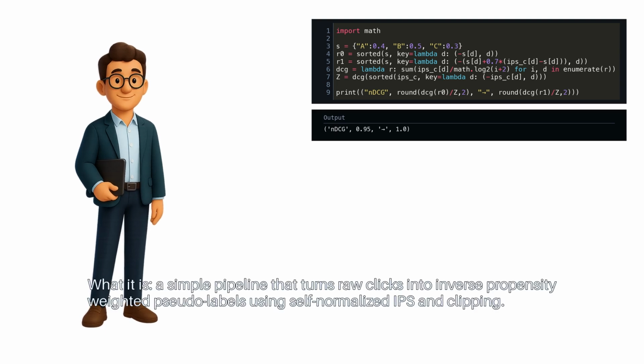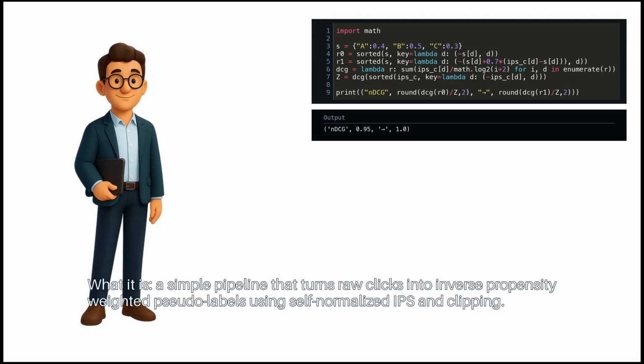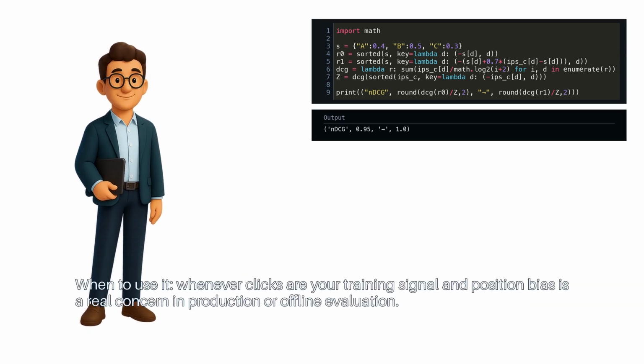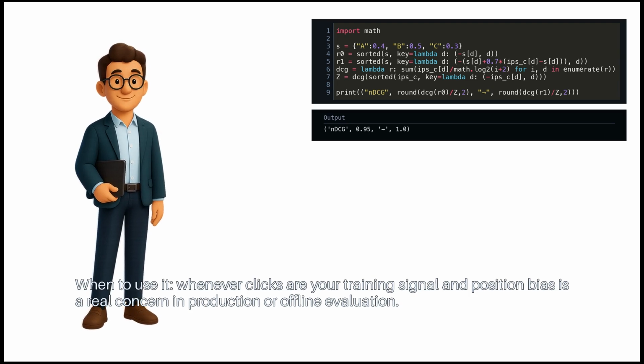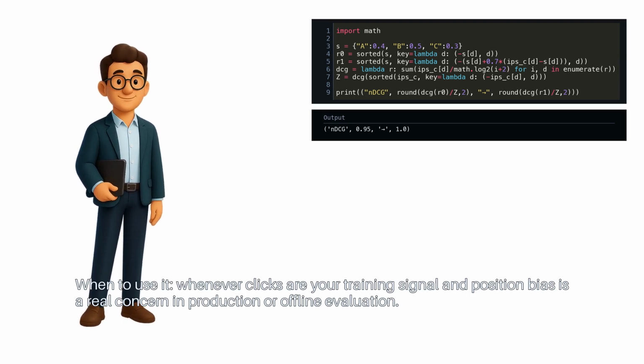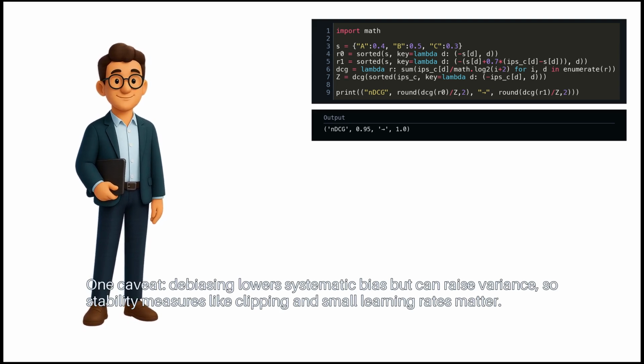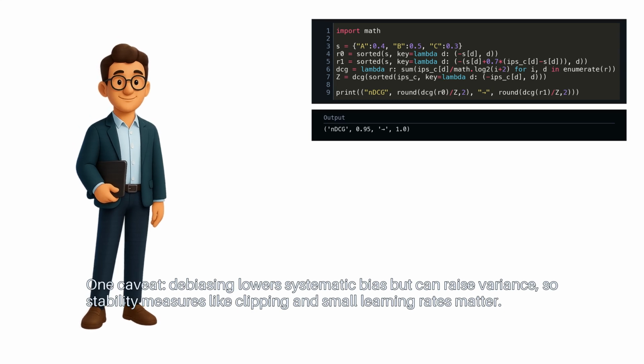Recap. What it is: a simple pipeline that turns raw clicks into inverse propensity-weighted pseudo-labels using self-normalized IPS and clipping. When to use it: whenever clicks are your training signal and position bias is a real concern in production or offline evaluation. One caveat: debiasing lowers systematic bias, but can raise variance, so stability measures like clipping and small learning rates matter.